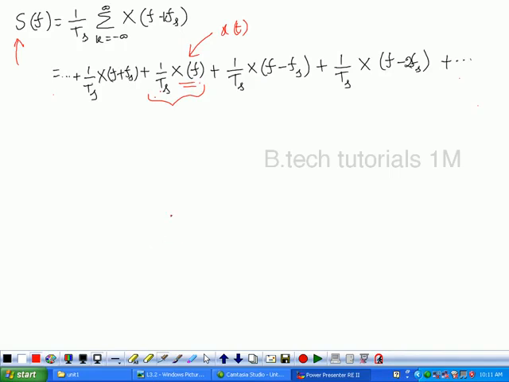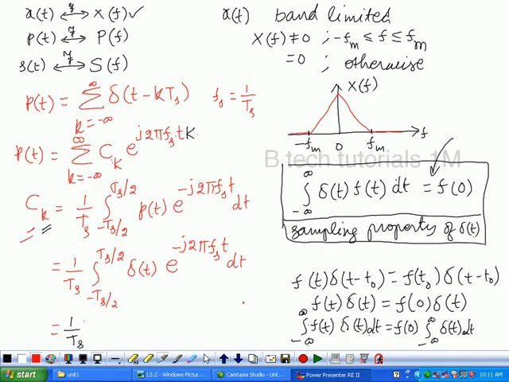Okay, because the spectrum of x of t is centered at f equivalent to 0 and it is extending from minus fm to plus fm. So if you design a low pass filter with cutoff frequency slightly greater than fm, then we can recover the x of t.